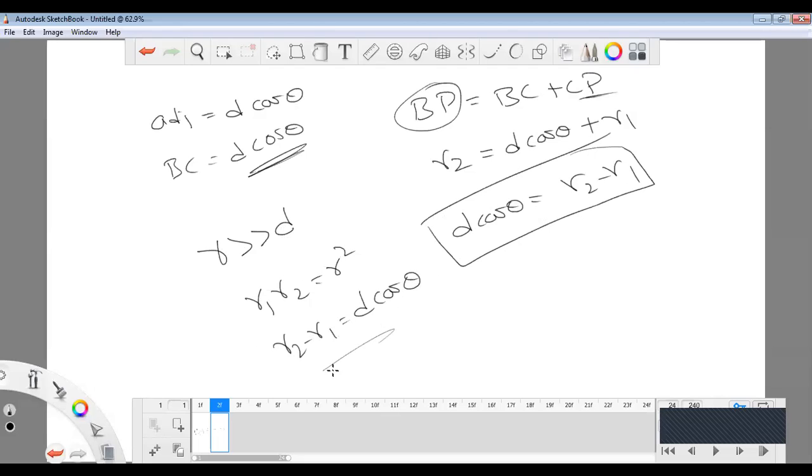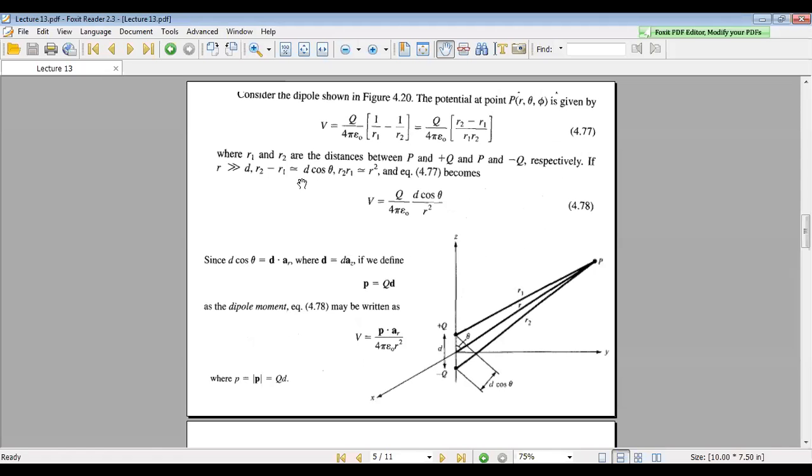These are the two important relations when we are deriving the electric potential at point P. These can be substituted in the electric potential: V equals Q by 4 pi epsilon naught, with R2 minus R1 substituted as d cos theta and R1 into R2 as R square.